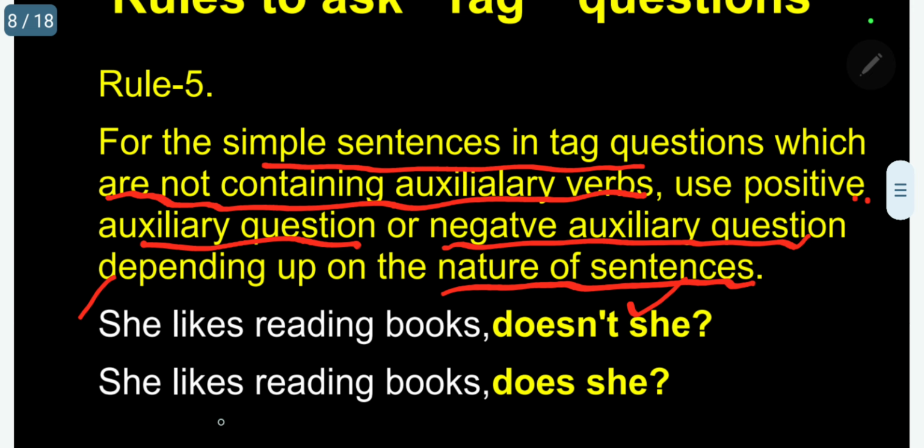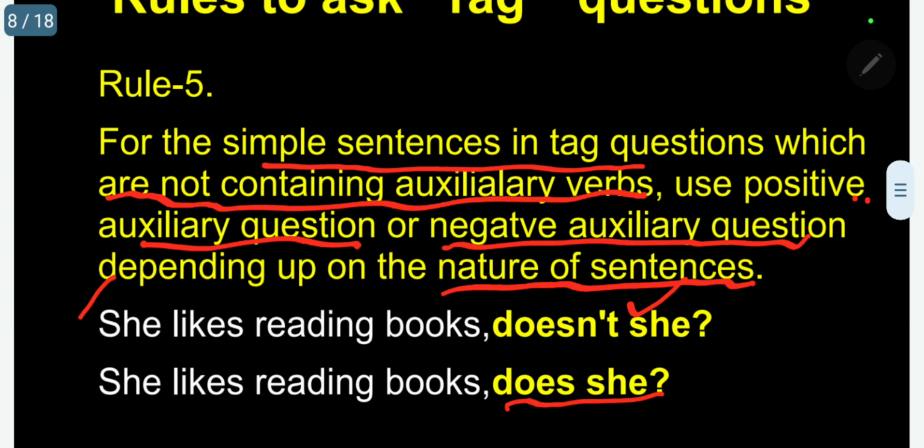Now, she likes reading books. Again, the statement is positive, that is, without the negative. It is a positive mode. Now I can use the sentence. Does she? Please follow.